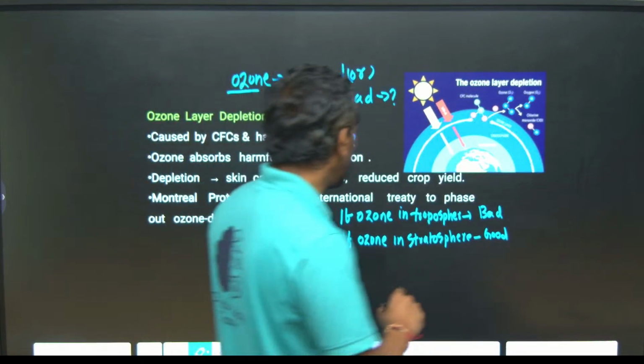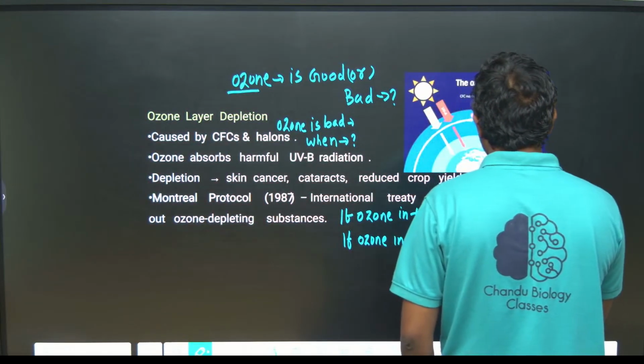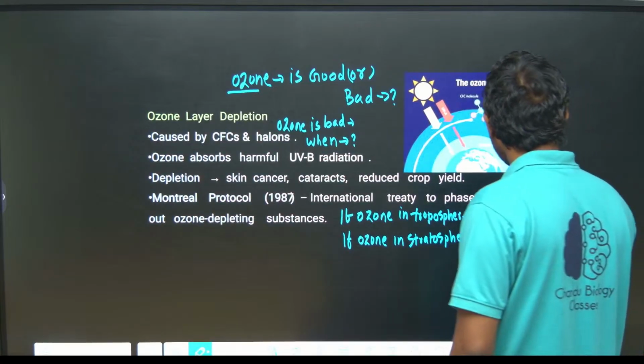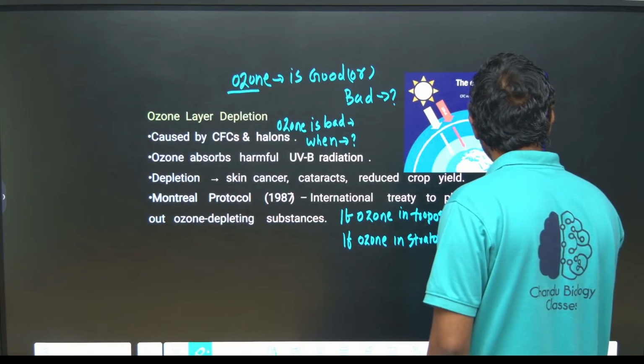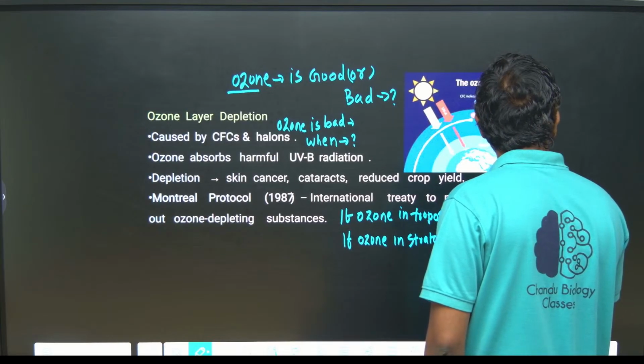Tropospheric ozone creates global warming, the greenhouse effect.